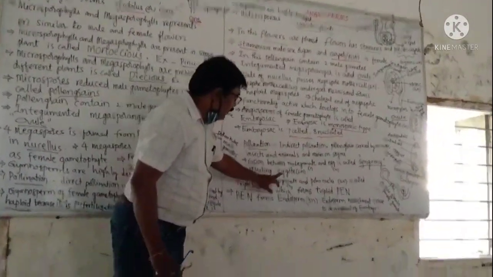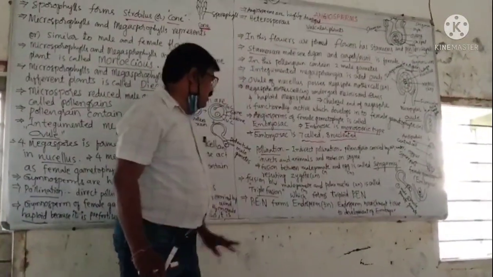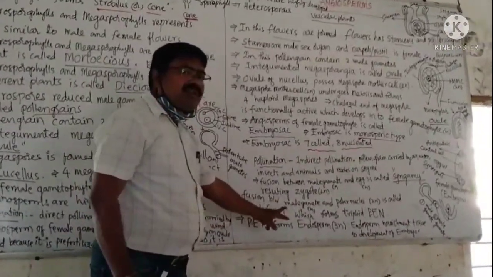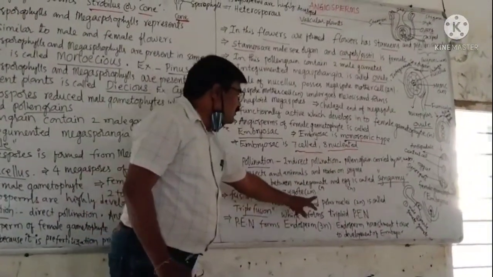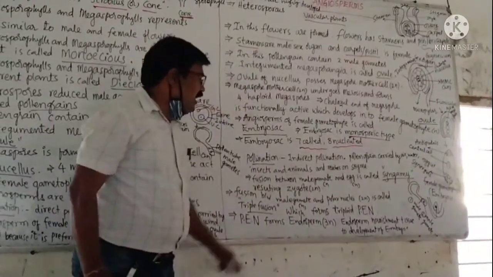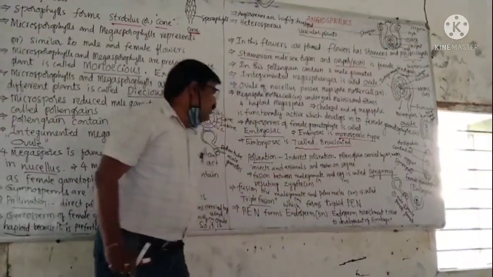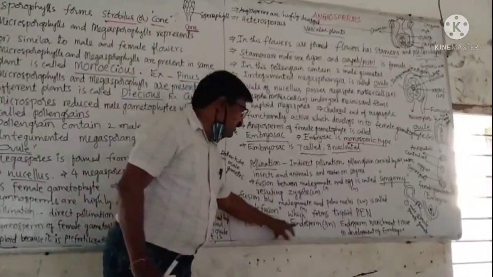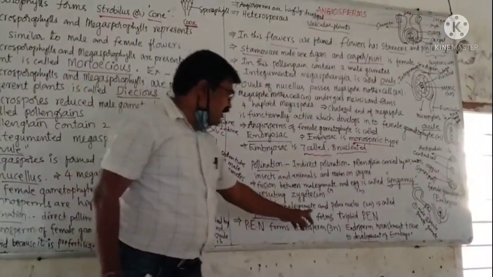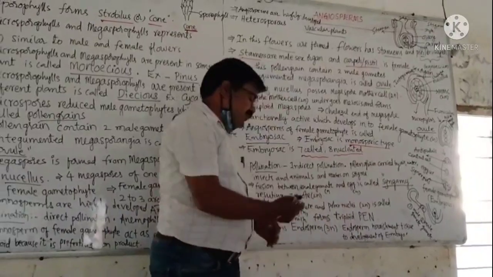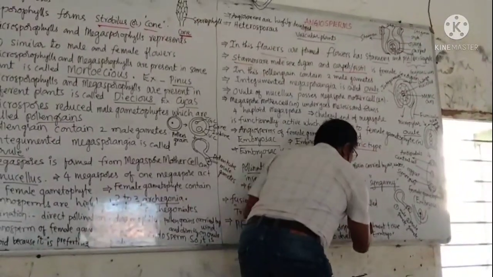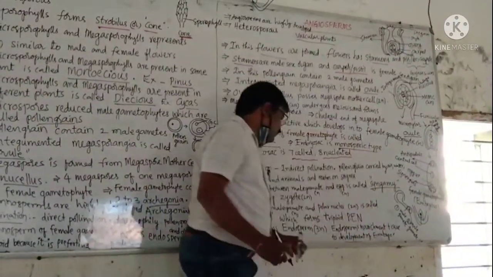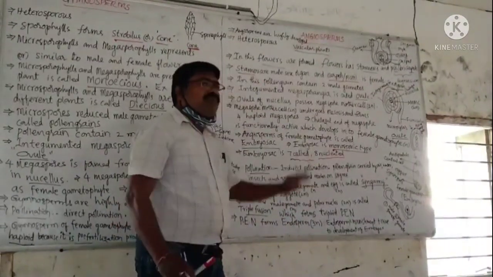Fusion between the male gamete and polar nuclei is called triple fusion, which forms the triploid primary endosperm nucleus. The primary endosperm nucleus forms endosperm. Endosperm is a nourishment tissue for development of the embryo.